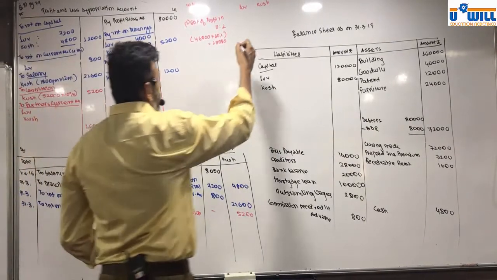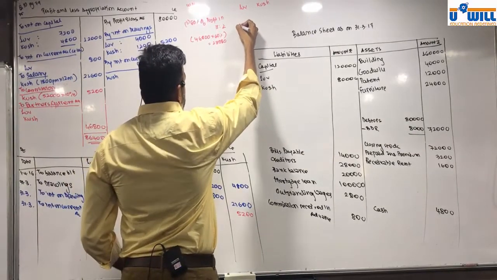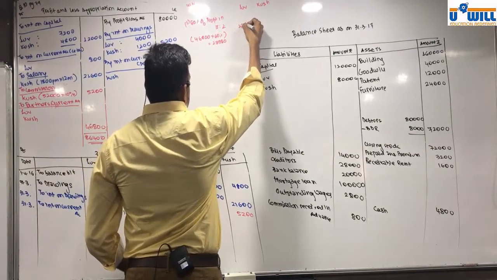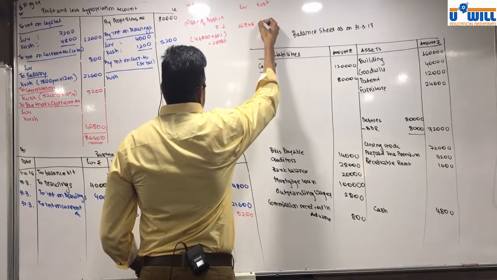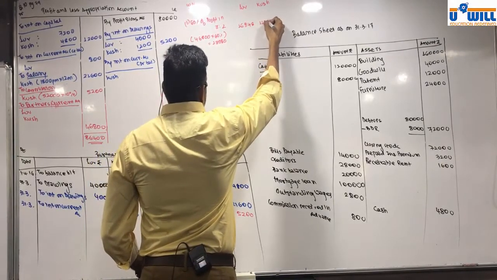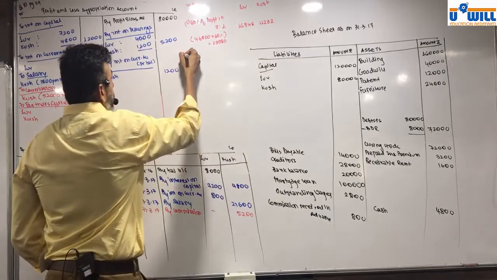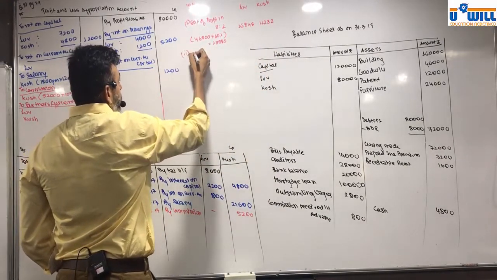So what's the amount for Love? 16,848, and Kush 11,232. Okay, remaining. So balance how much?